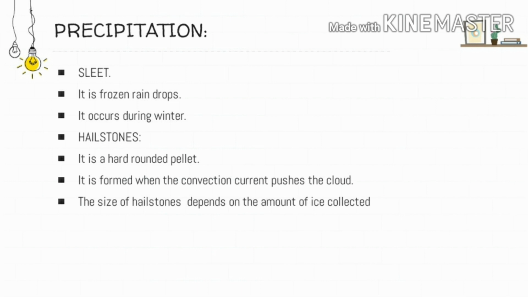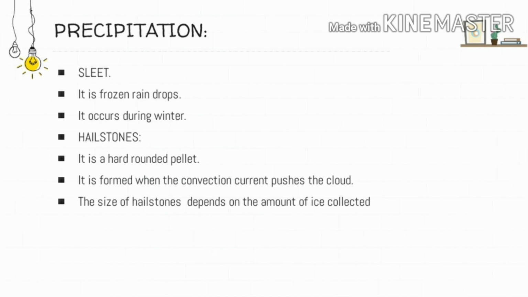The second point is that it occurs especially during the winter season, and it is a very clear, transparent particle of melted snow. They may freeze into pellets on reaching the colder layer. When it reaches the colder layer below, they may freeze, and because of it, the formation of sleet takes place.